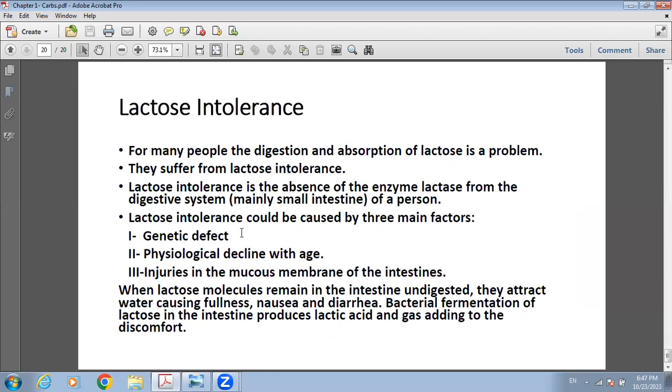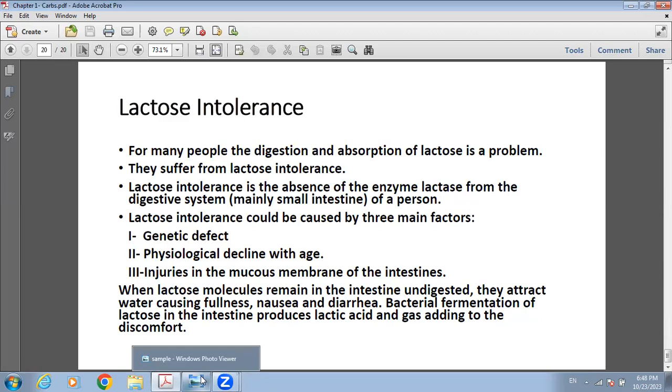It could be genetic, people are born with it; physiological decline with age, when people get older, they secrete less lactase; or injuries in the mucous membrane of the intestine. And when lactose molecules remain in the intestine undigested, they attract water, causing fullness, nausea, and diarrhea. The bacterial fermentation of lactose in the intestine produces lactic acid and gas, adding to the discomfort.